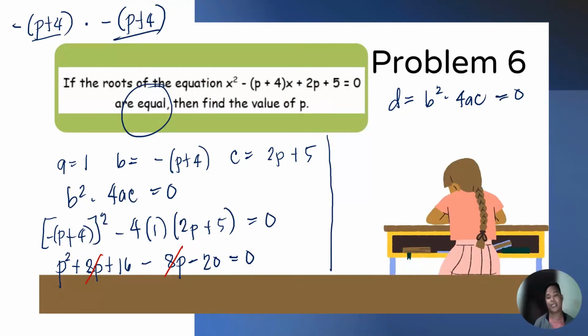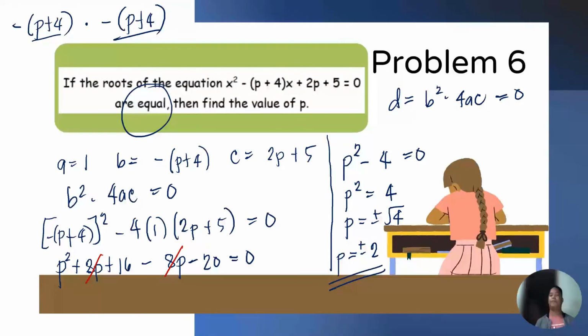So magiging p squared minus 4 is equal to 0. Then, p squared is equal to 4. And then, take the square root of 4, positive, negative square root of 4. Thus, the value of p is equal to positive, negative 2.